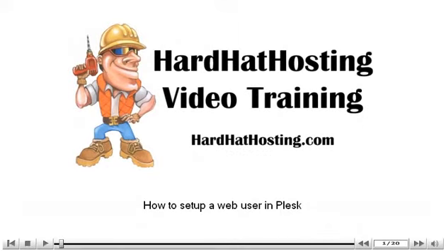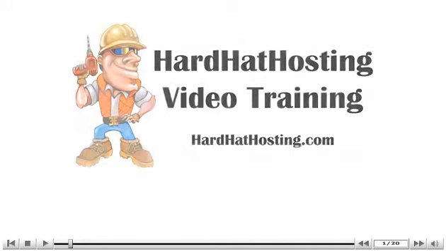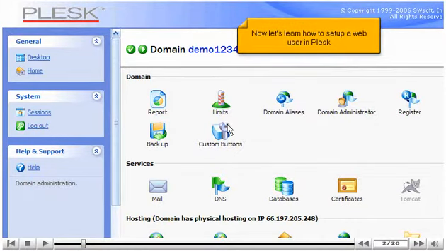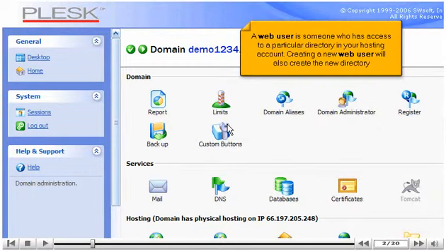How to set up a web user in Plesk. This demo assumes you've already logged into Plesk. Now let's learn how to set up a web user in Plesk. A web user is someone who has access to a particular directory in your hosting account. Creating a new web user will also create the new directory.